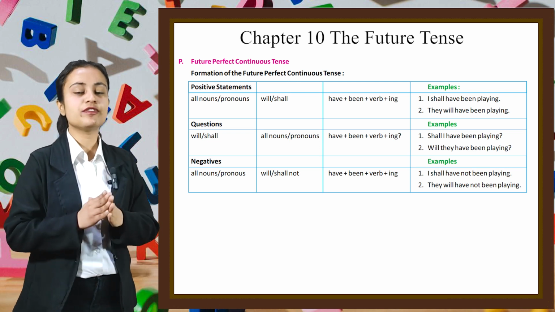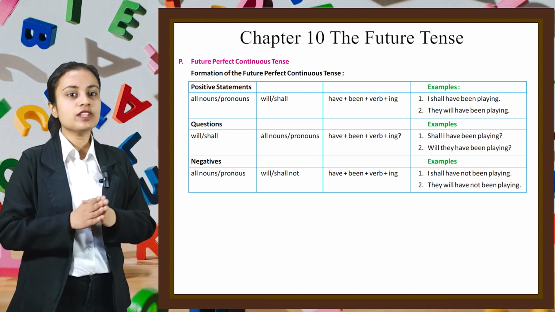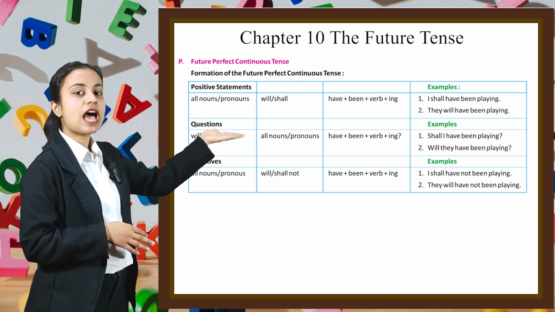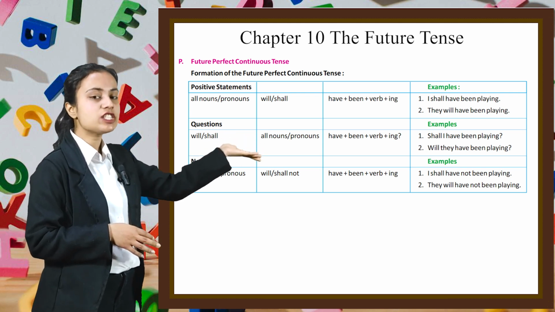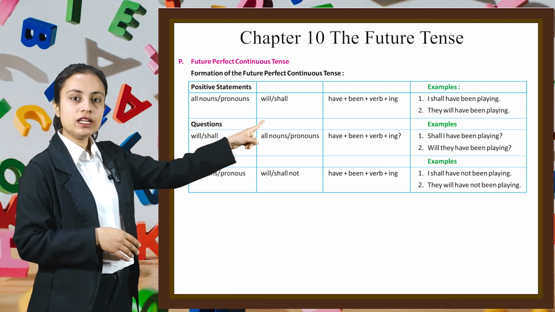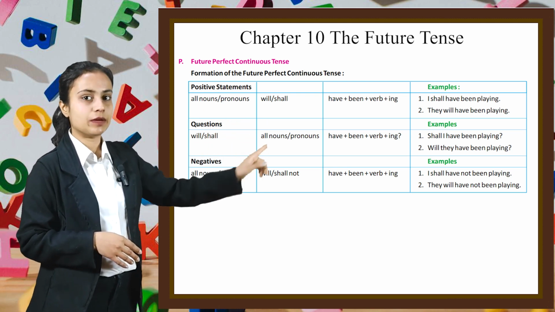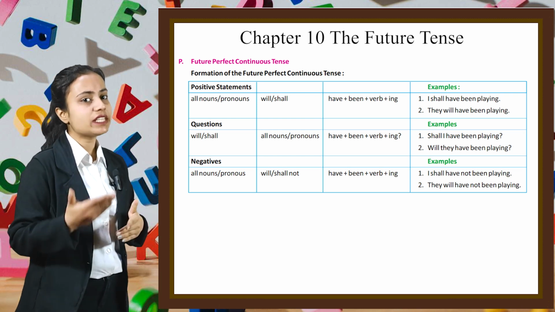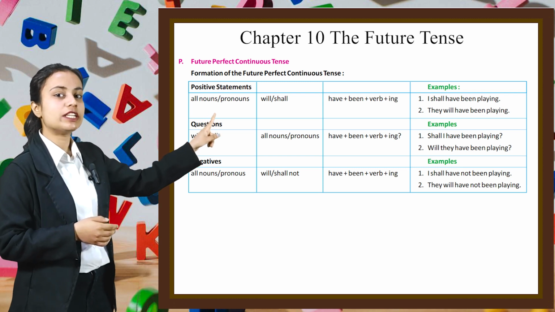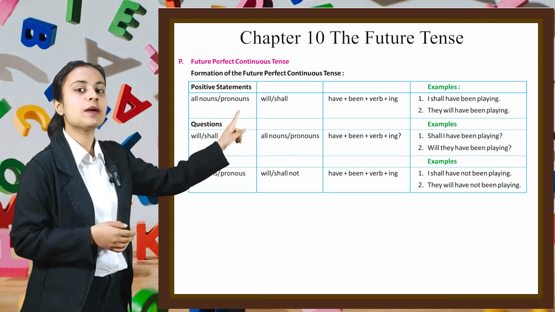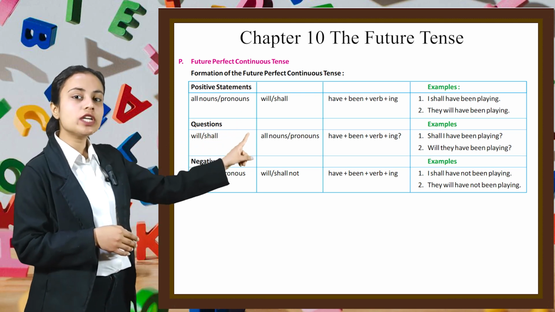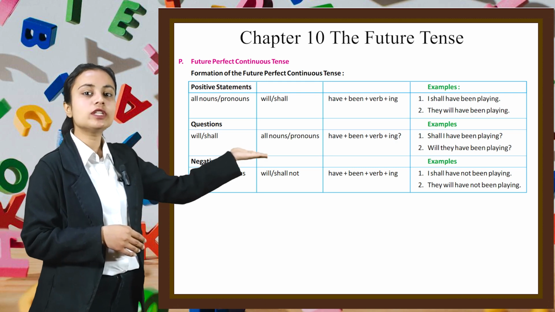In a similar manner, if we have to form questions, then we first write will or shall, then all nouns or pronouns, then have plus been plus verb plus ing form with a question mark. For example, shall I have been playing? Will they have been playing? In a similar manner, if we have to form negative statements, we first write all nouns or pronouns, then will or shall not, then have plus been plus verb plus ing. For example, I shall have not been playing. They will have not been playing.